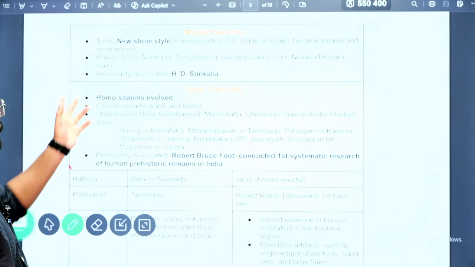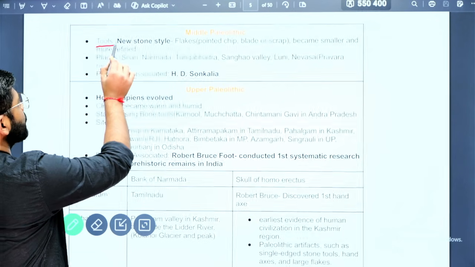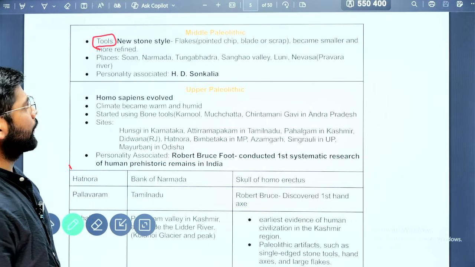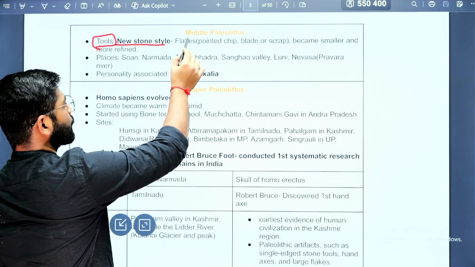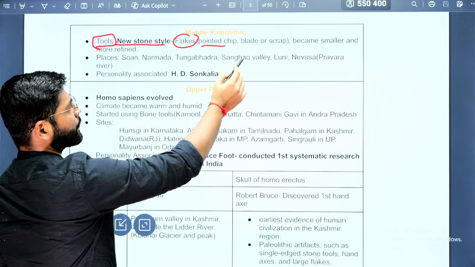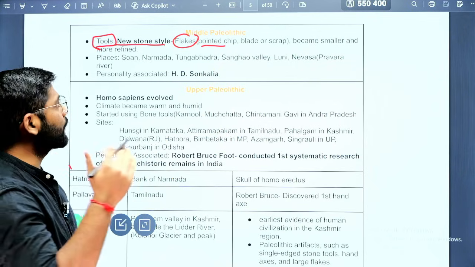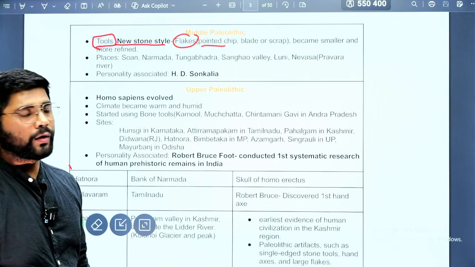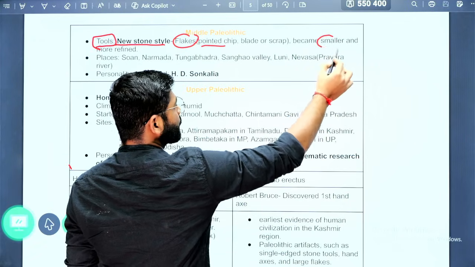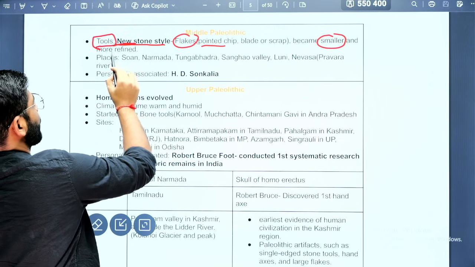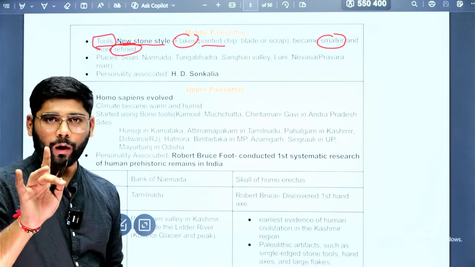Some facts you need to know: the tools used in the Middle Paleolithic period are called new stone style because of the use of flakes. Flakes means pointed chips, blades, scrapers, which had a sharp edge. These are the tools humans started using in the Middle Paleolithic period, and these tools became smaller and more refined.